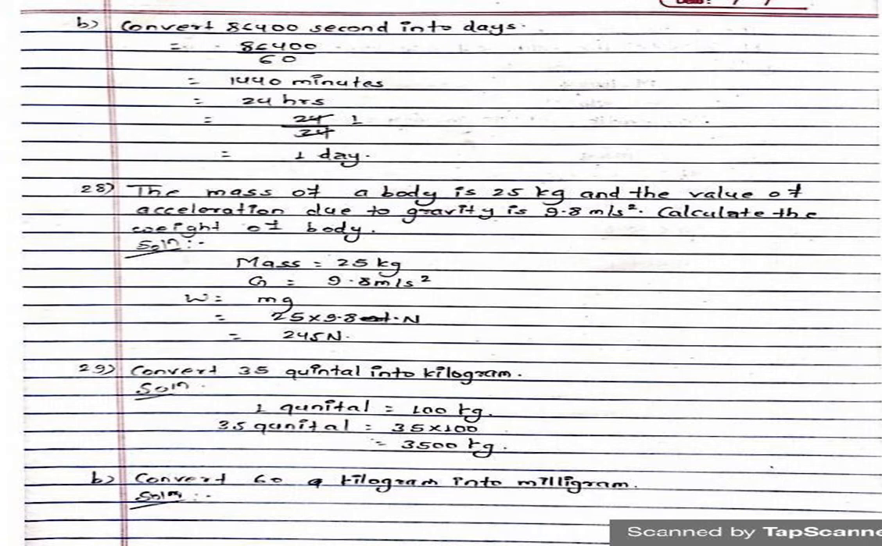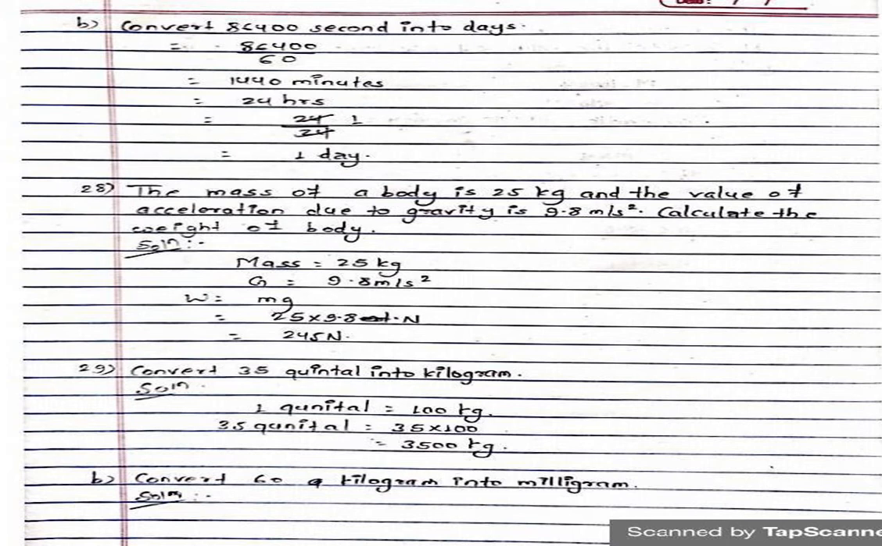The mass of a body is 25 kg and the value of acceleration due to gravity is 9.8 meter per second square. Calculate the weight of the body. Mass is given, gravity is given. Here g is written in capital, don't write it in capital, it is a small g. That g is gravity, so write a small g. Weight is equal to mass into gravity. Now 25 kg into 9.8, you will get 245 newtons.